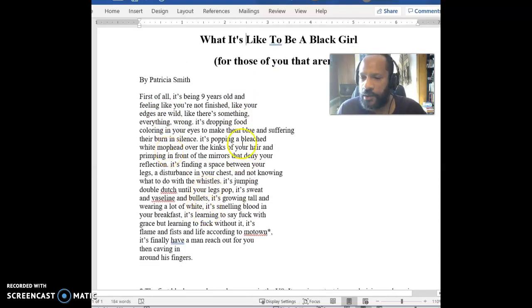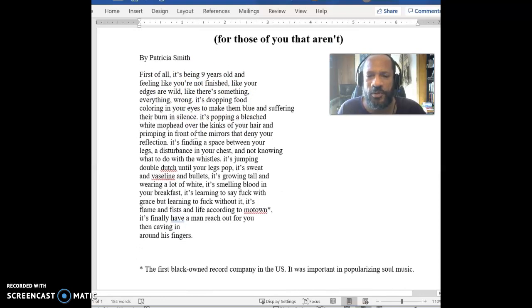just a couple things we might want to keep in mind with this. Just realize that we say things like feeling like you're not finished. A human being can't literally be not finished, right? So on some level, that's going to be a metaphor. And think about anything that's potentially confusing. It's smelling blood in your breakfast. Can you actually smell blood? Do you usually do that? Maybe you literally could, but in what ways might that be a metaphor? And so be thinking about some of that.